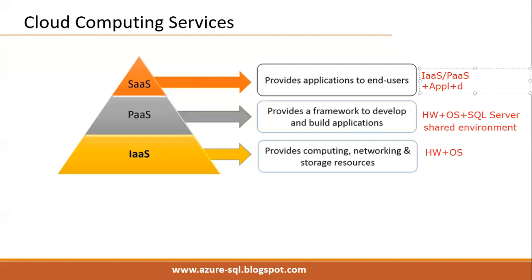For example, I will take IaaS or PaaS services from Microsoft and add my own application, like a school management application.